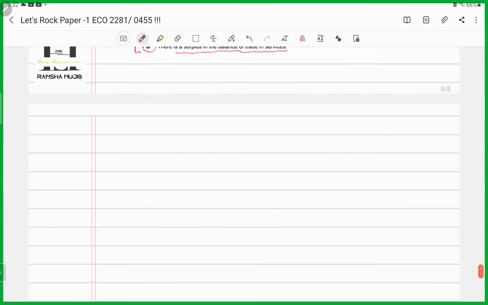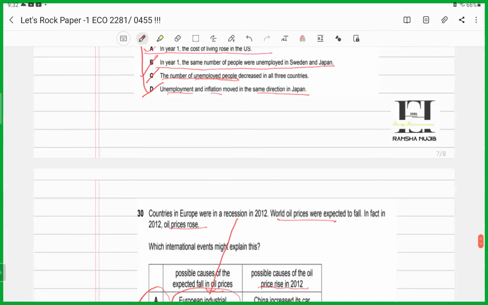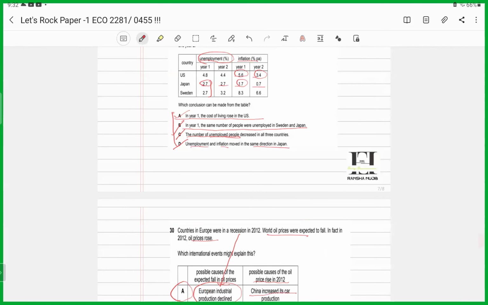So these are the types of questions that are going to come tomorrow. We've been drilling it. We've been doing it. I'm definitely 100% sure that we are all going to ace it. Keep your concepts clear. Have faith in Allah. Keep your time check in hand. All my prayers are with you all. Let's rock paper one. Best of luck.